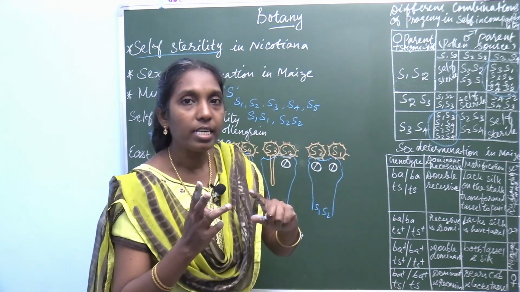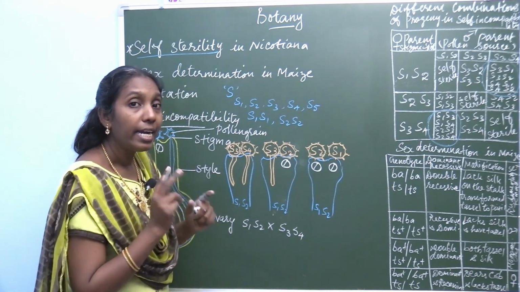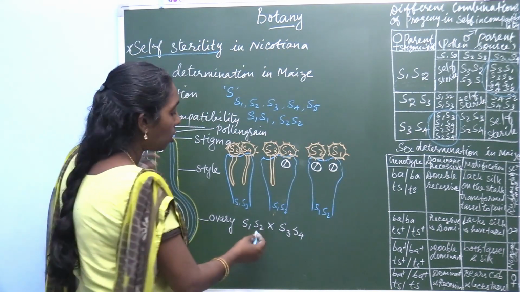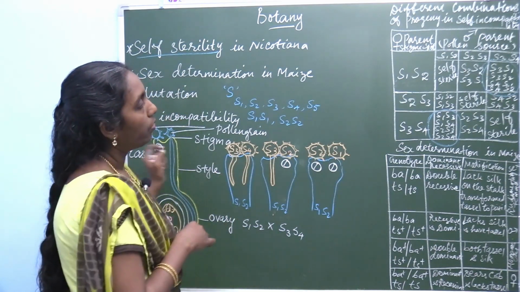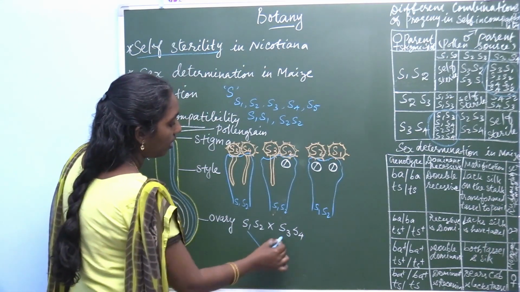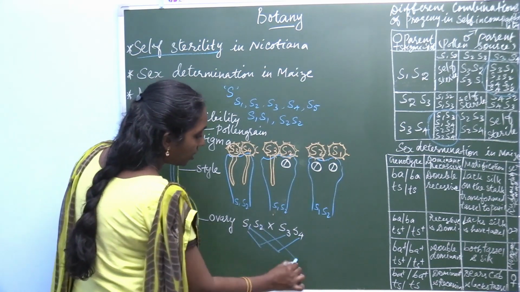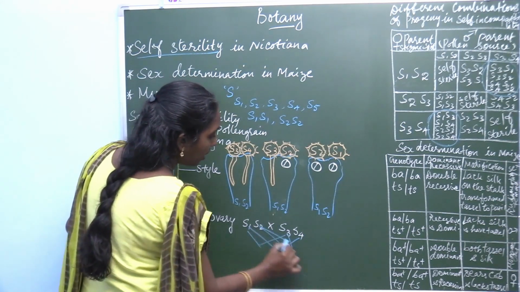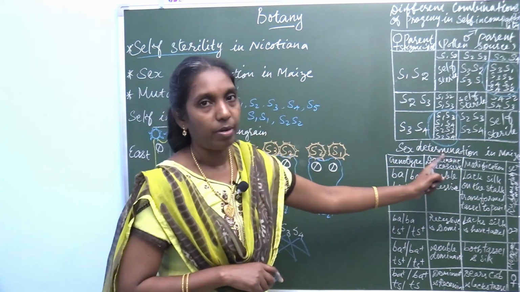So, in both the cases it is a cross in heterozygous condition, between S1, S2 and S3, S4. What are the combinations possible? S1, S3, S1, S4, S2, S3, S2, S4. The same is given in the form of tablet column.